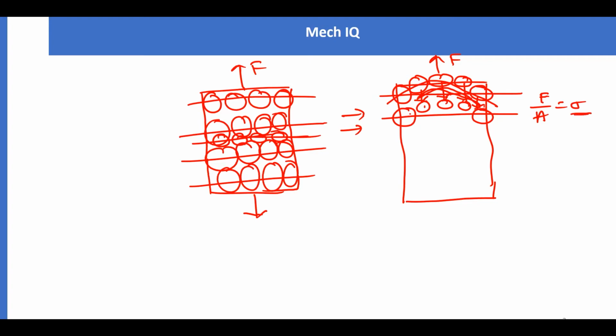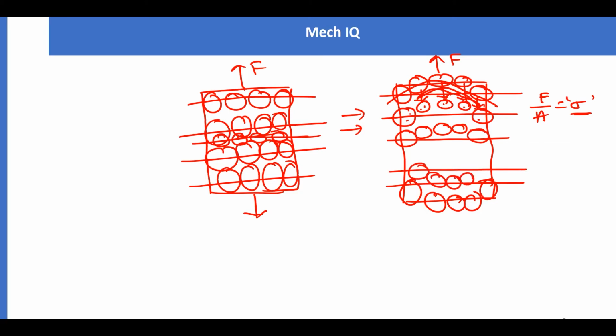Okay, I think you are clear with the term stress. Stress is generally denoted with sigma. These molecules will pull these molecules, but at the same time the same thing happens on the downside also. So these will pull the immediate surface of the atoms below. So generally this is how stress occurs.